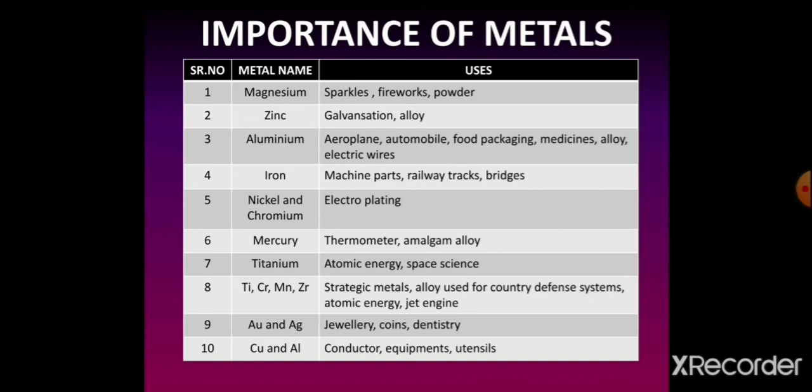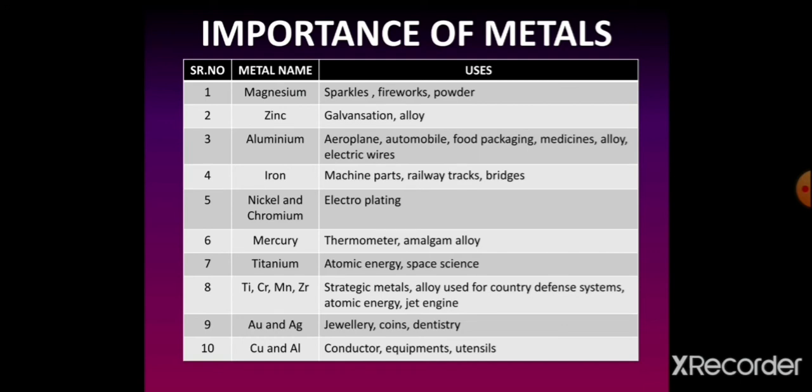Now, next metal is the mercury. Mercury is a liquid metal which does not stick to glass. Like all metals, mercury expands on heating. These two properties of mercury make it most suitable for use in the thermometer. This thermometer device is used to measure the temperature of the body.